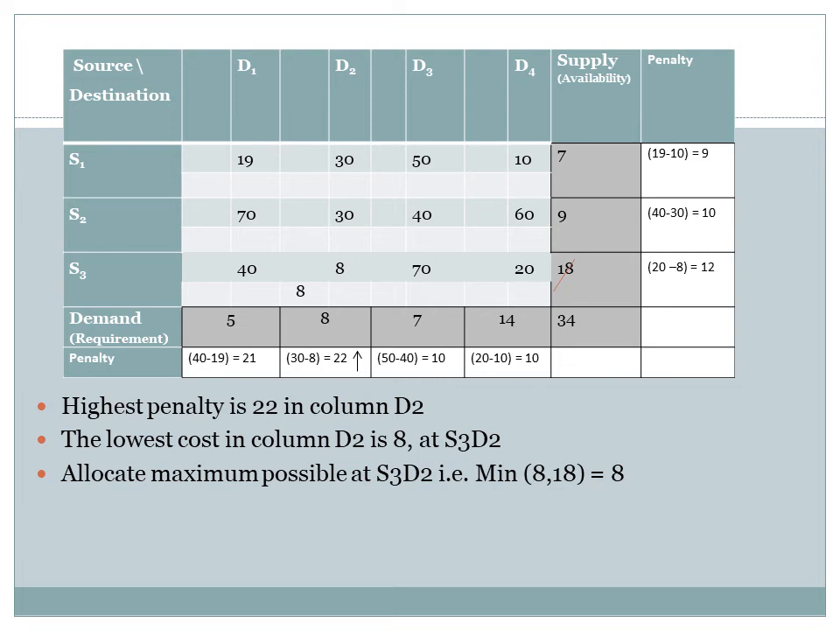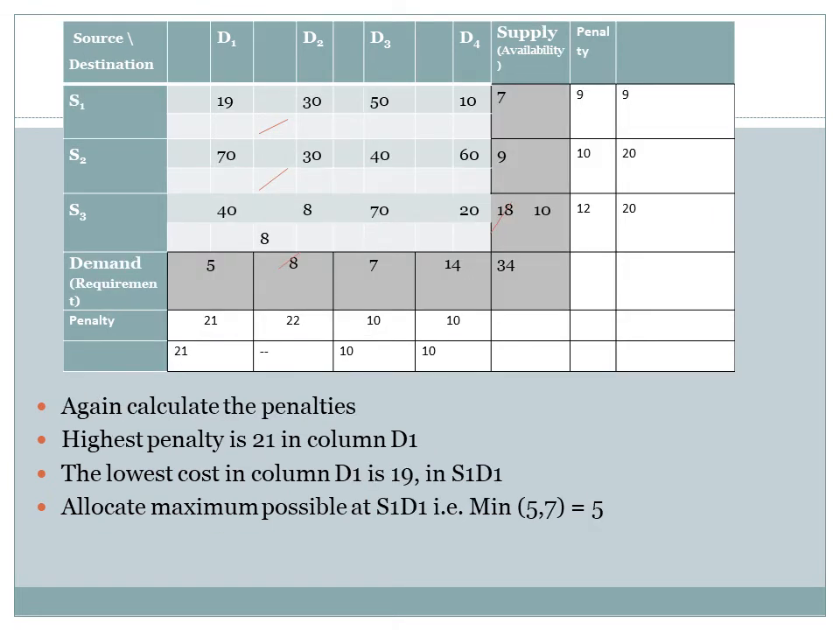Now once we did this allocation, adjust the demand and supply. No more allocations in the column D2 as we have fulfilled the demand. The supply will get reduced to 18 minus 8, that is 10 units. Now again calculate the penalties with the adjusted matrix. The penalty for column 1 will remain same. No penalty calculation for D2 as there won't be any allocations here onwards. The penalties for D3 and D4 will remain same.